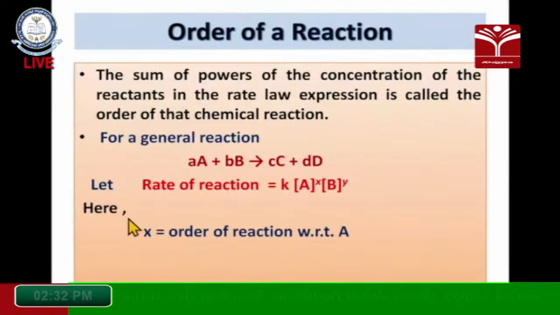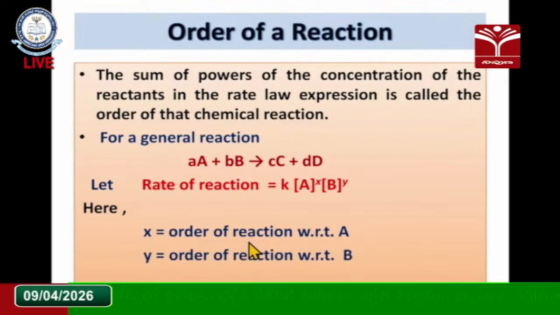For this particular reaction, x is the order of the reaction with respect to A, that is, A to the power x. Here the coefficients are small a and small b, and we use x and y. Therefore x is the order with respect to reactant A, and y is the order with respect to reactant B. Both A and B are involved in the chemical reaction, so the overall order of the reaction will be the sum of both orders with respect to A and B. Hence the overall order of the reaction is x plus y.